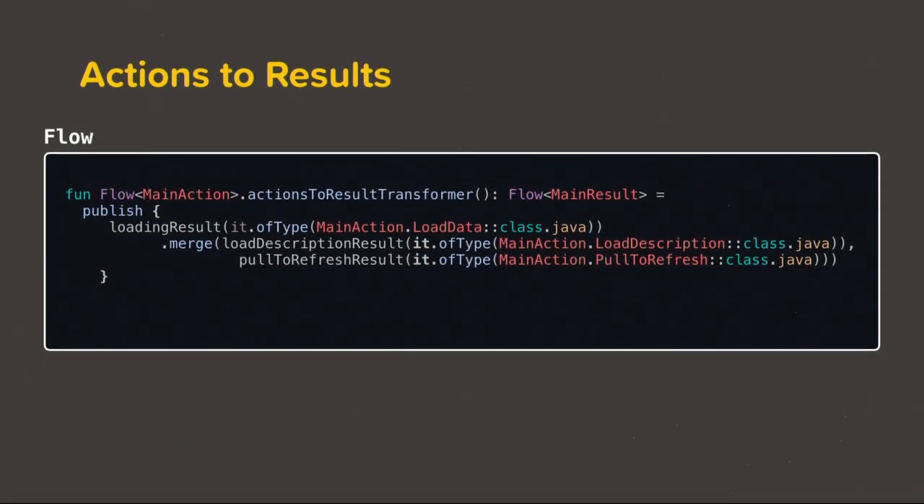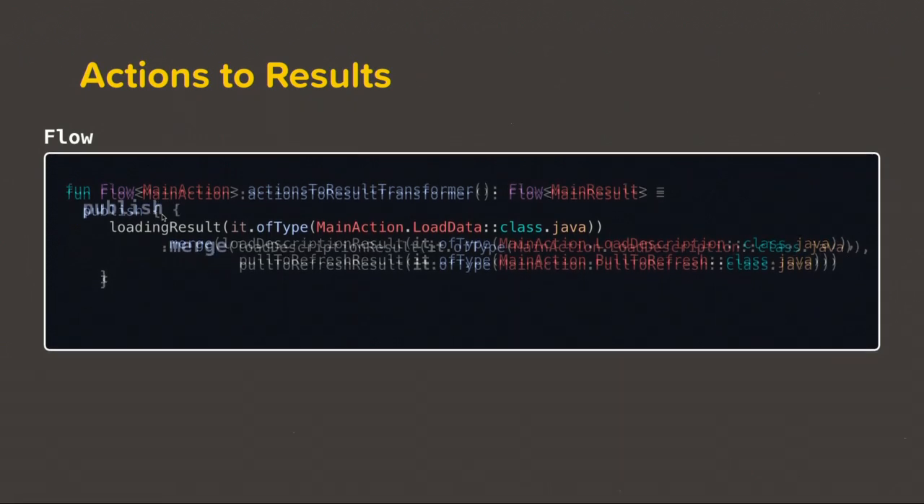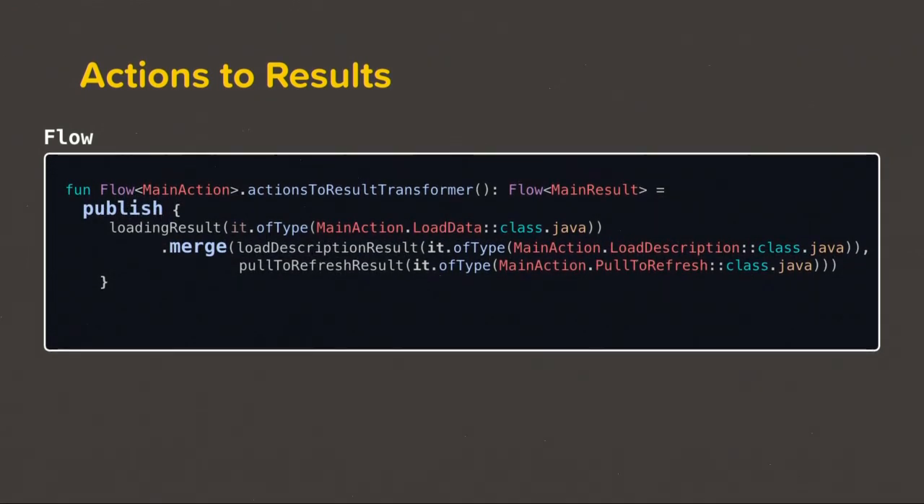Let's convert this into flow. What I'm doing here is I create an extension function on flow, and I create this function action to result transformer, and instead of returning a flowable, I return a flow again. So there are two important things to note over here. First is the publish, and second is the merge operator.